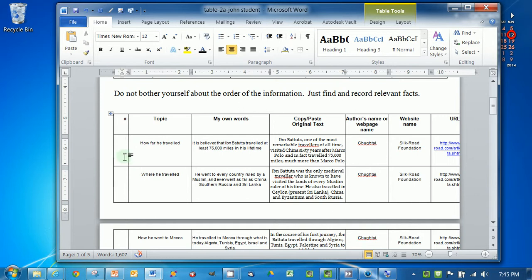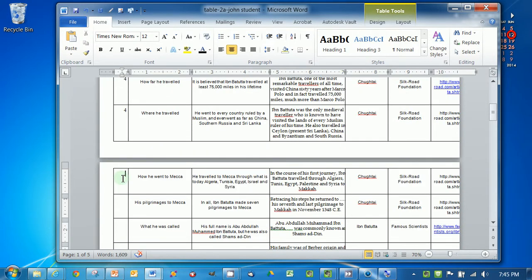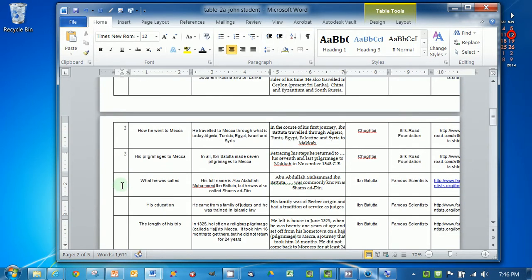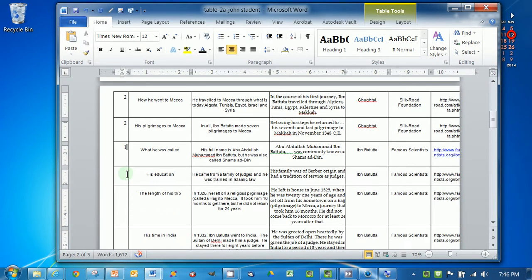So if I'm looking at Ibn Battuta's life, I'm going to say, okay, so how far has he traveled? That's probably going to be later in his life. So I'm going to say 4. Where did he travel? Well, that's going to be an explanation of where he traveled. So that'll be later in his life. A 4. How he went to Mecca, I know he went in the beginning of his life, when he was young, so maybe a 2. Pilgrimage to Mecca, 2 again. What he was called, well, I'll put that as 1 because that's the beginning of his life.